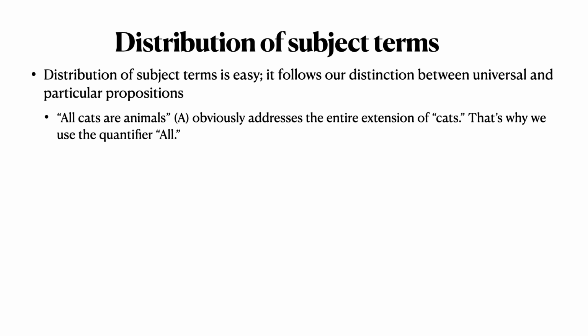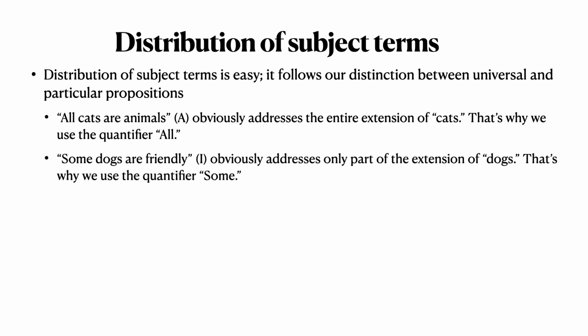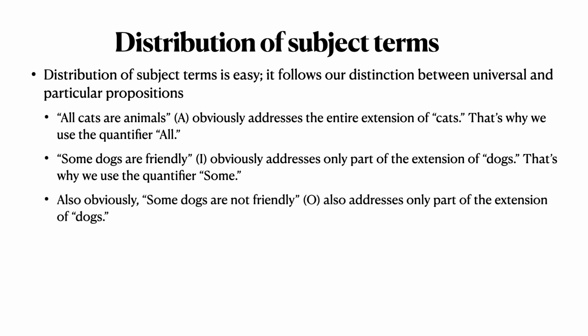That's why we use the quantifier all, because we're talking about all cats. Similarly, some dogs are friendly, the I proposition, just as obviously only addresses part of the extension of dogs. That's why we use the quantifier some. And by the same token, some dogs are not friendly, the O proposition, also only addresses part of the extension of dogs. Some dogs are friendly, some dogs are not friendly. Everything on that entire particular row has undistributed subject terms.